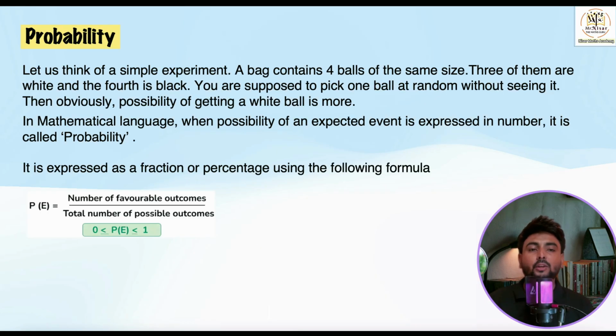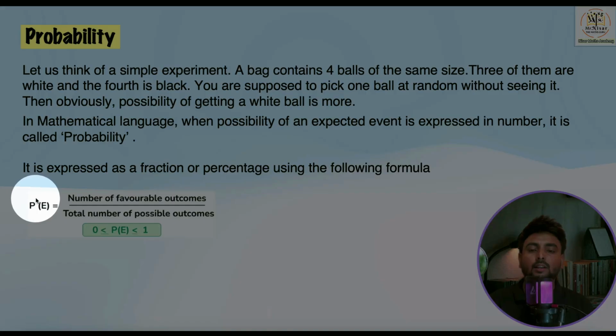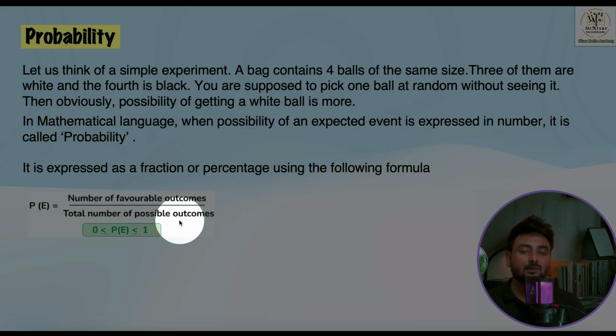Yes, what is the formula to calculate the probability? See, this is the most important part of the topic. Probability of an event is the number of favorable outcomes upon the total number of possible outcomes. So how to calculate a probability? Number of favorable outcomes upon total number of possible outcomes.